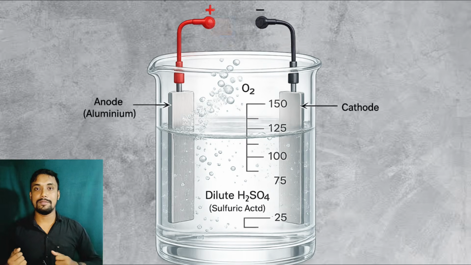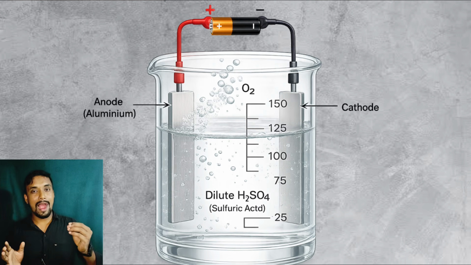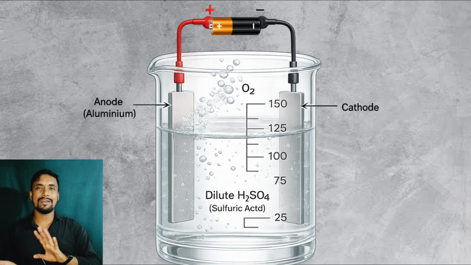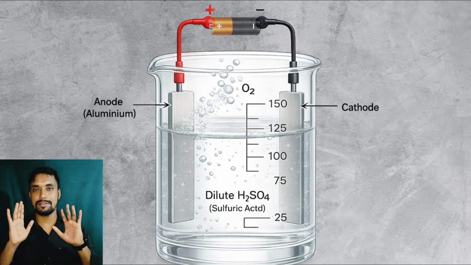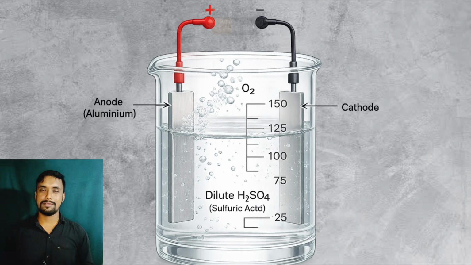As oxygen is evolved, oxygen is a non-metal. Everybody knows it. If you know about ions, ion is nothing here. Whenever we hear about ions, we get confused. What is an ion? Ion is nothing. Ion is only a charge. Got it? Simple. Just take it as buying a chocolate from the market. This concept is nothing. Ion is only a charge.